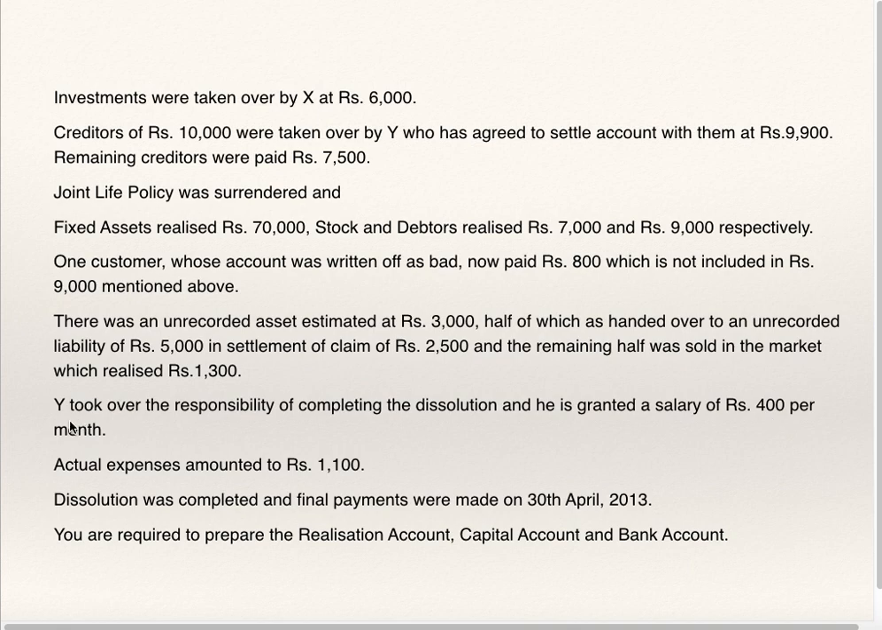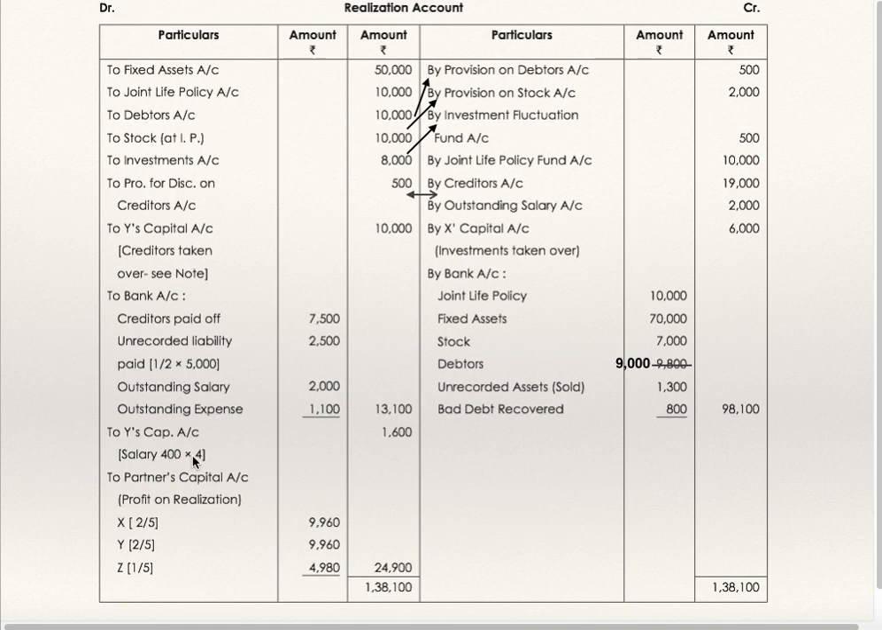Dissolution, granted salary 400 per month. It is not given, they have not paid it. So it is to be debited to realization account and it is to be credited to Y's capital account. To Y's capital account, salary 400 into 4, 1,600.